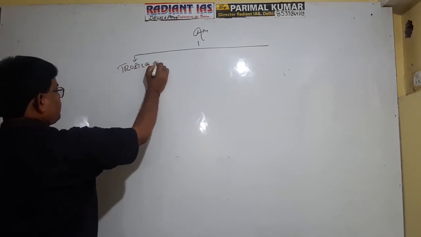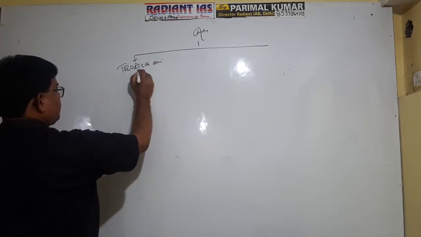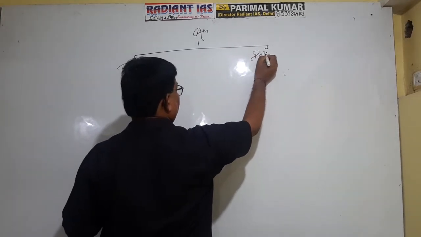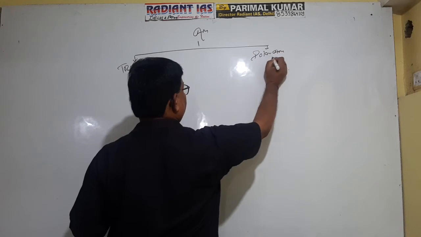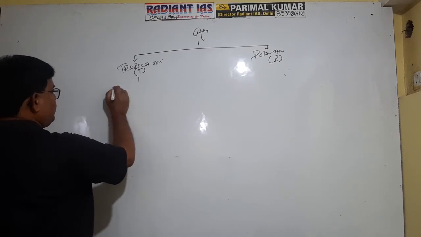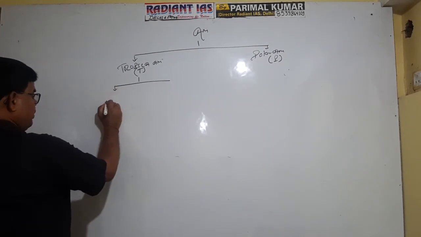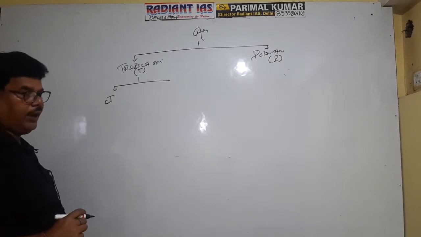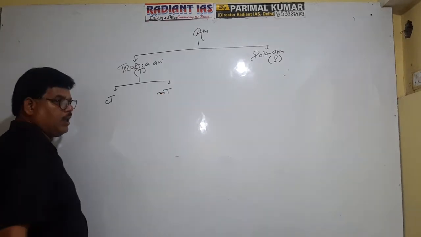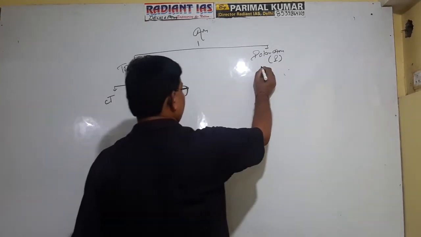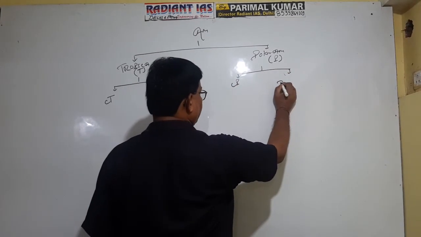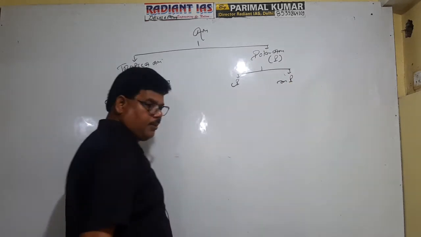Tropical air mass is indicated by capital T, and the second is polar air mass, indicated by capital P. If a tropical air mass originates over a continental area, it is indicated by CT, and if it originates over the oceanic area, it is indicated by MT. Similarly, in the polar zone, over the continental area it will be CP, continental polar, and over the oceanic area, it is maritime polar air mass.